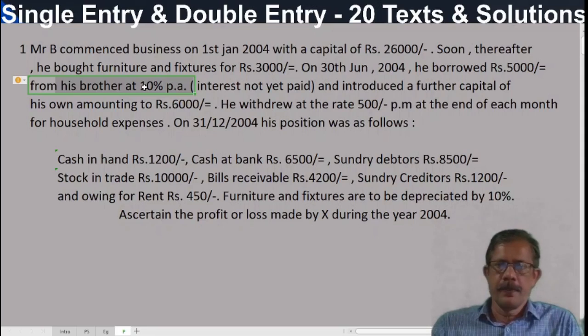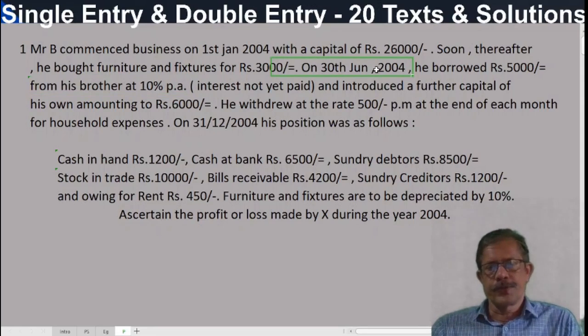How do 6 months come? He borrowed this loan on 30th June 2004. So only 6 months interest is outstanding. So this is a liability. It will be shown on the liability side of the statement of affairs.